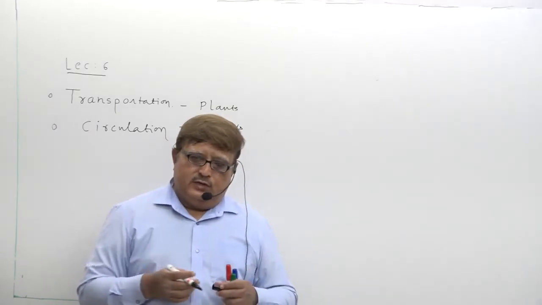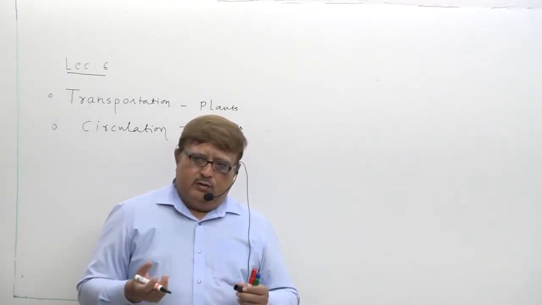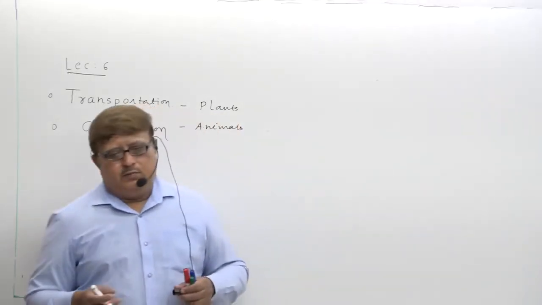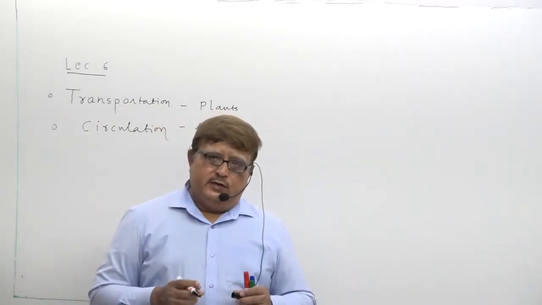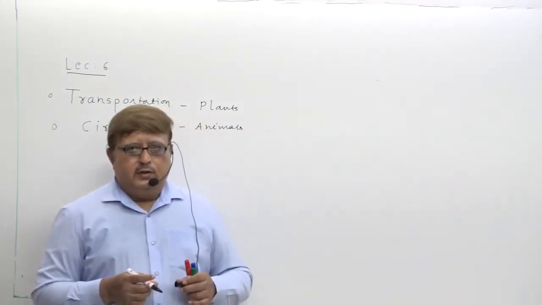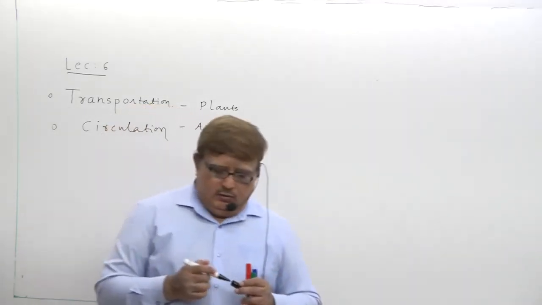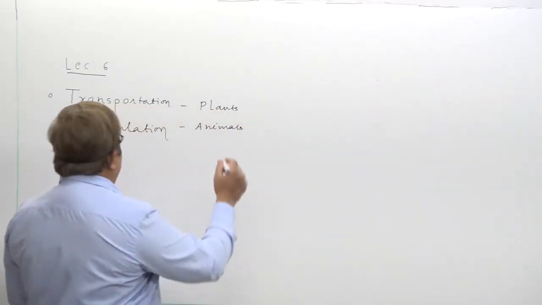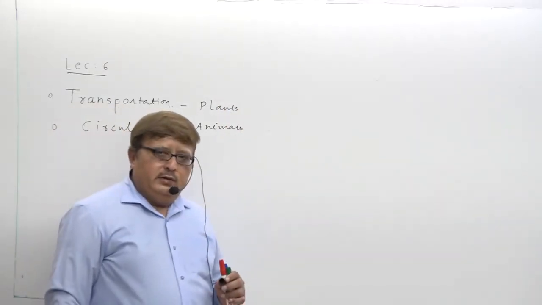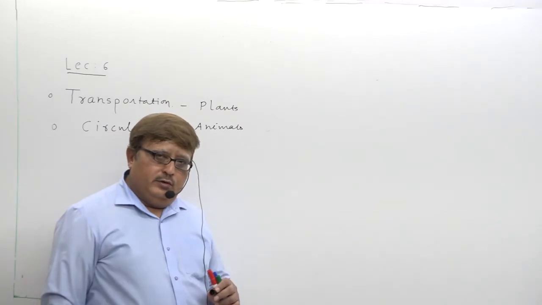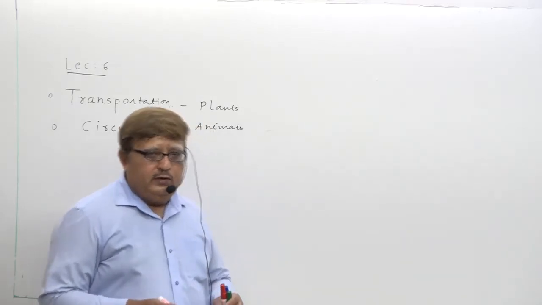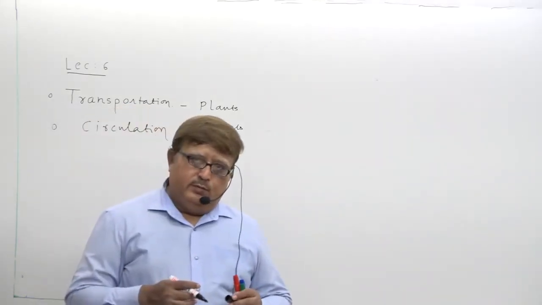There we have to understand one of the main pumping organs, that is the heart. We will specify one particular lecture for understanding the structure of the heart and blood circulation. Today our target is not circulation but only plants. A plant needs to transport water, food and hormones from one part to each and every part of the plant.